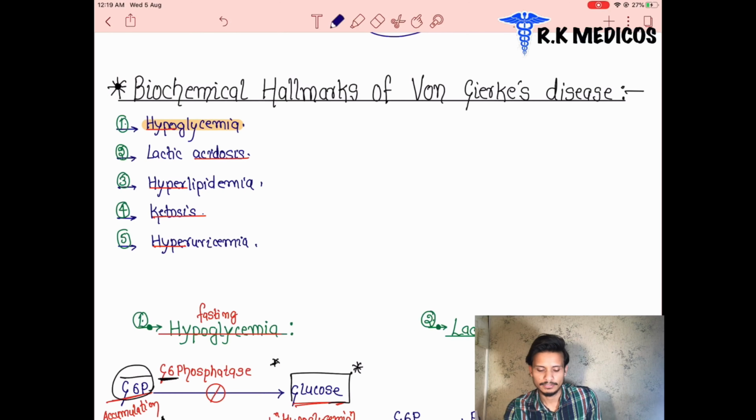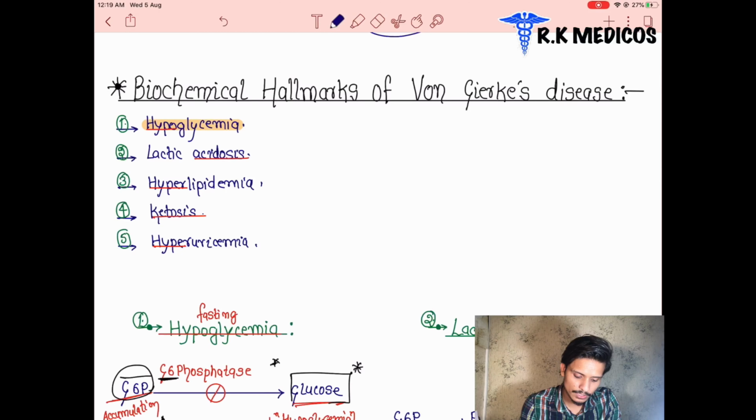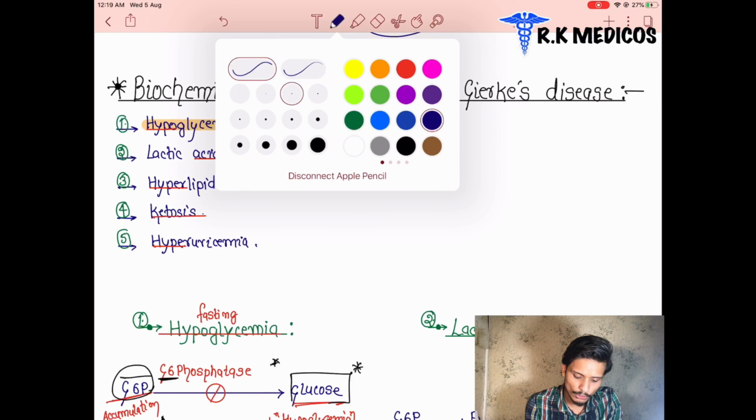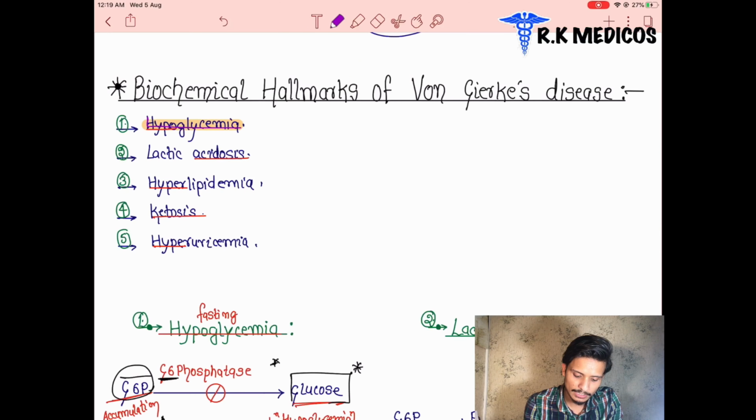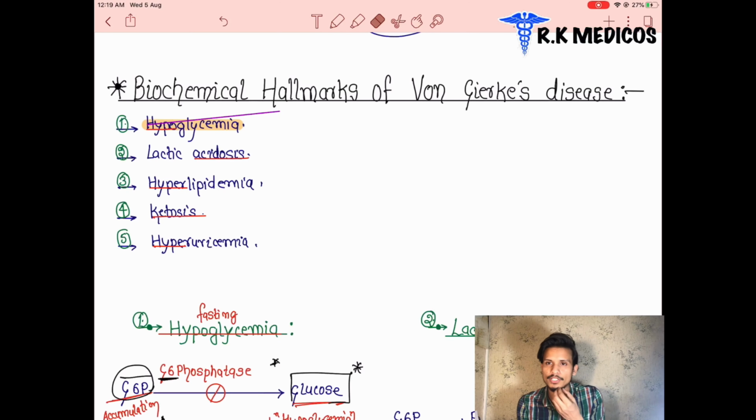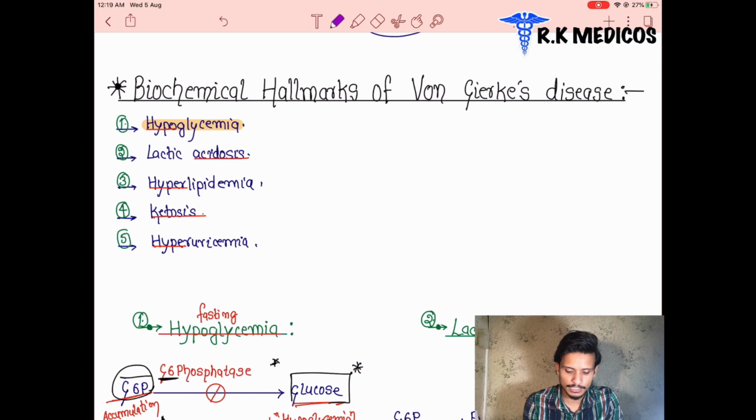So we can see first here the hypoglycemic condition. I already told you hypoglycemia shows that the patient suffers from a liver glycogen storage disease, and type 1 is a liver glycogen storage disease, that is Von Gierke disease. Next, lactic acidosis. Next, hyperlipidemia. Next, ketosis.